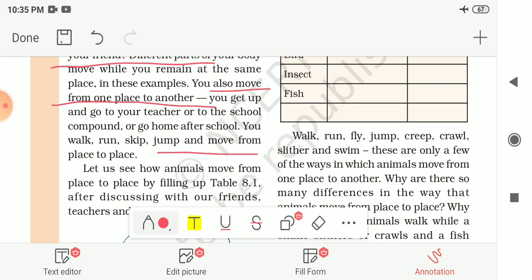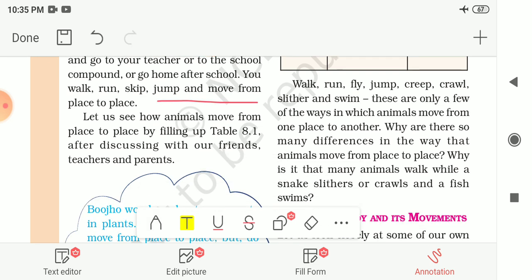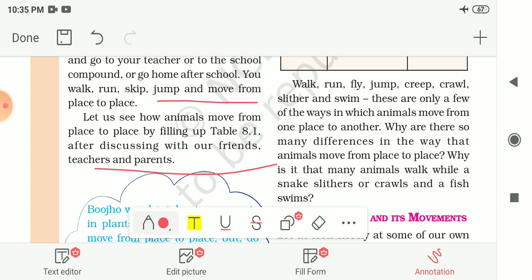So different movements are involved, like walking, running, skipping, jumping, and moving from place to place. Now let us see how the animals move from one place to another by filling up Table 8.1 after discussing with your friends, teachers and parents. These are some of the movements in us, in humans. Now let us see about some of the movements in the different animals.